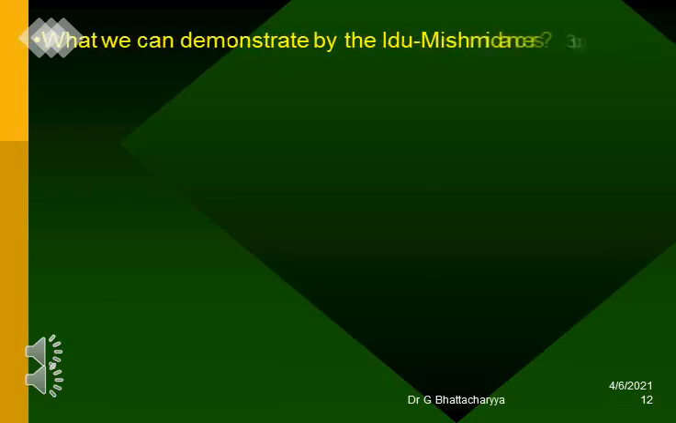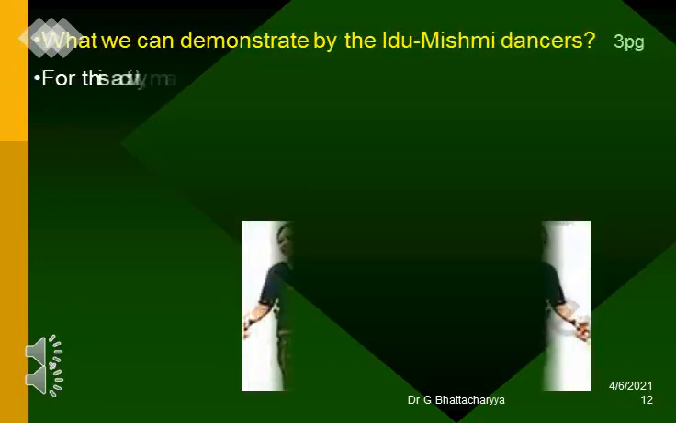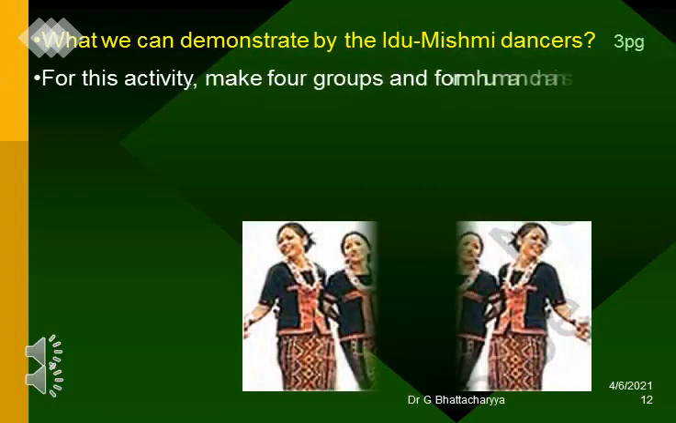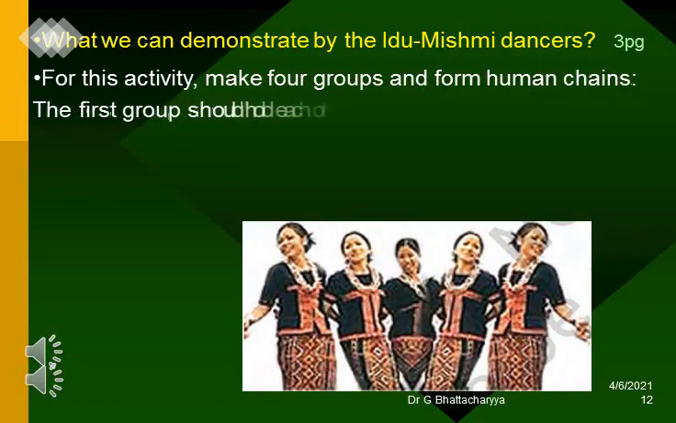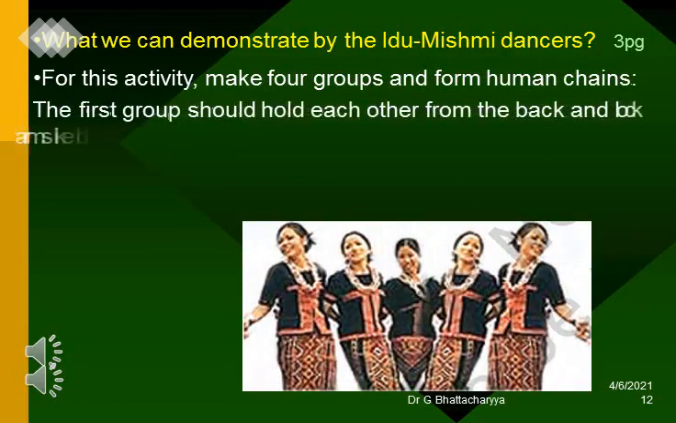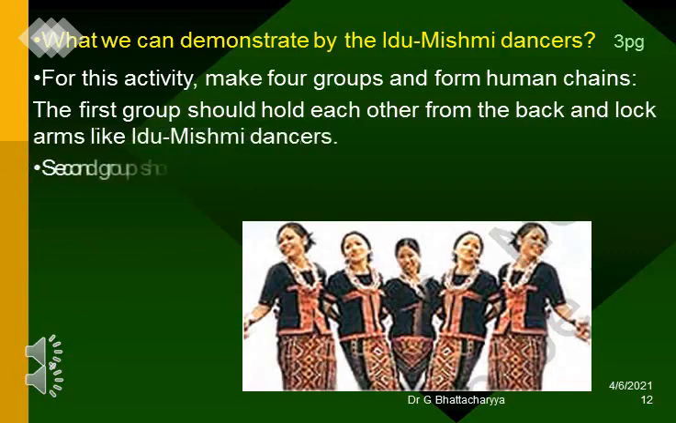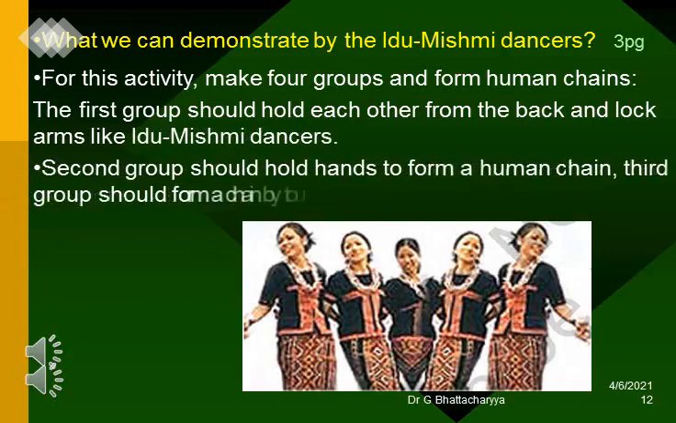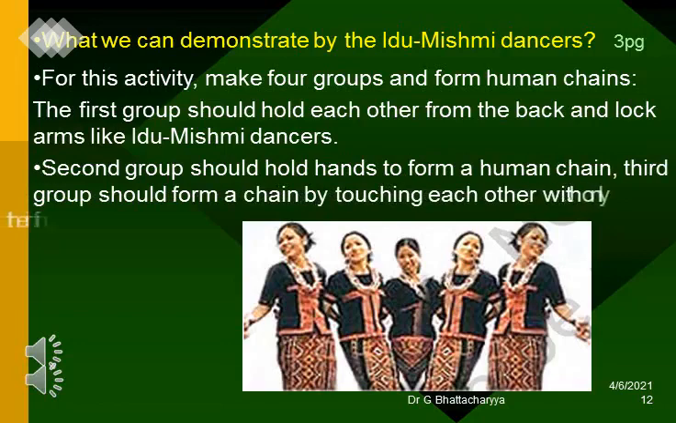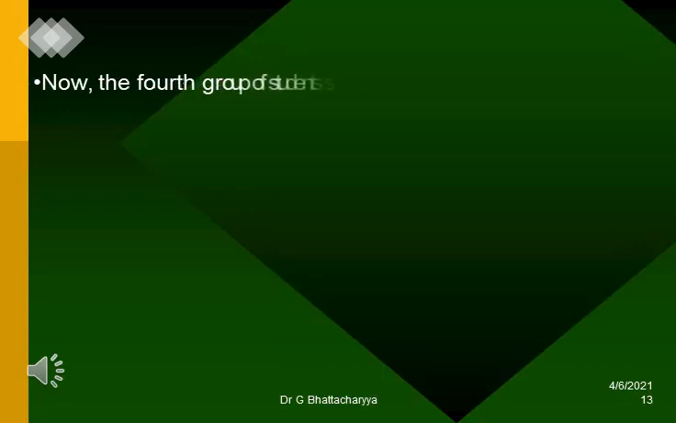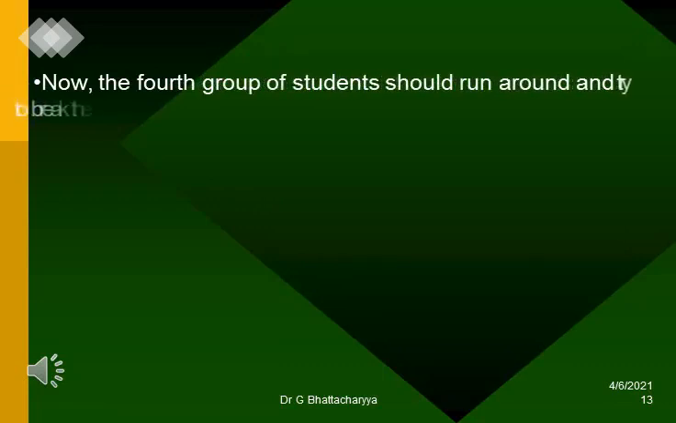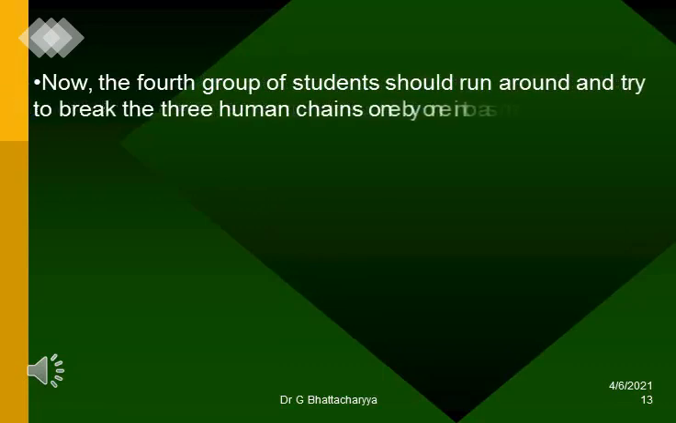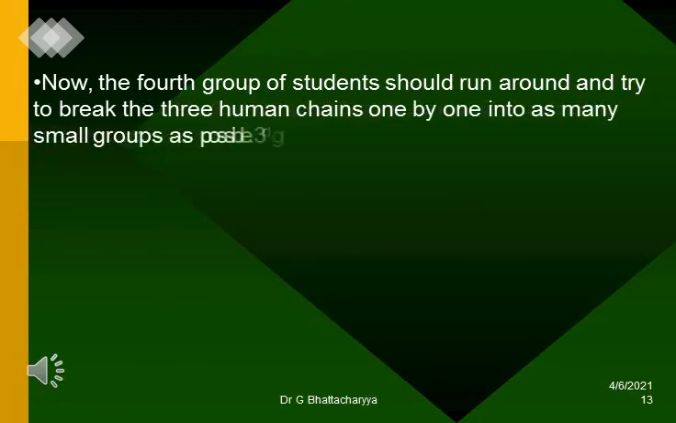What can we demonstrate by the Edo Mishmi dancers? For this activity, make 4 groups of students and form human chains. The first group should hold each other from the back and lock arms like Edo Mishmi dancers. Second group should hold hands to form a human chain. Third group should form a chain by touching each other with only their fingertips. Now, the fourth group of students should run around and try to break the 3 human chains one by one into as many small groups as possible.